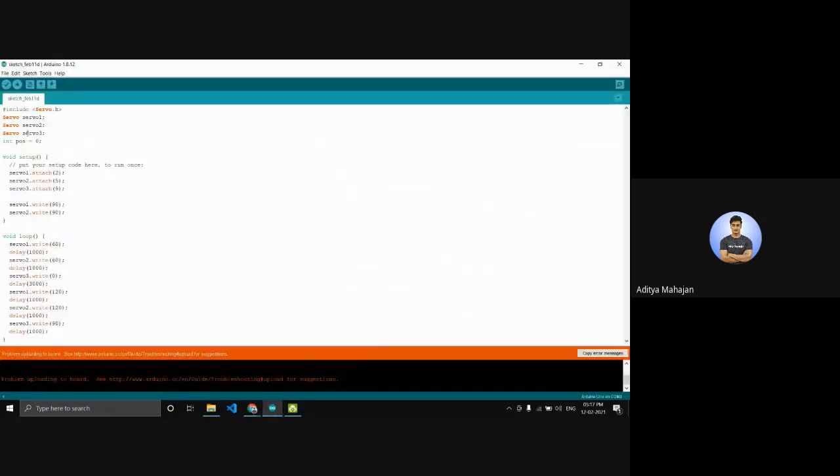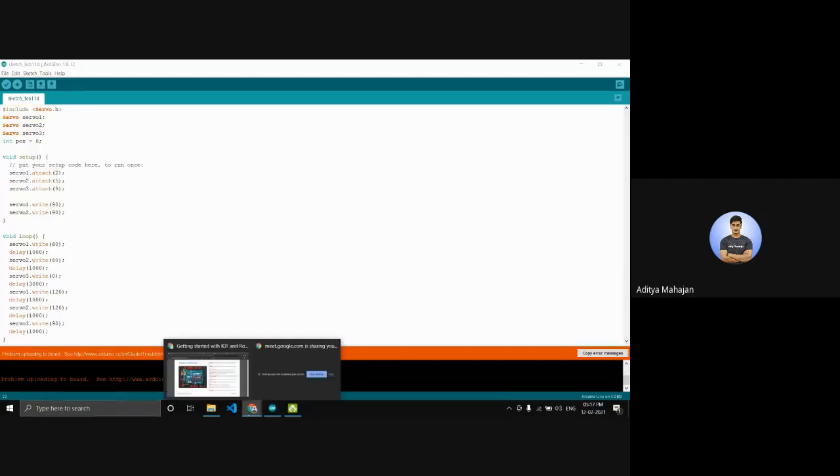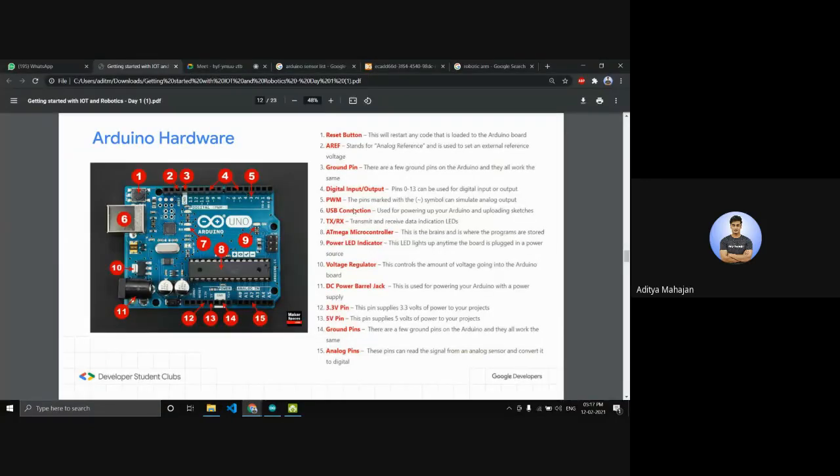This is the IDE, Integrated Development Environment, and we upload the code to Arduino using this USB cable. And TX RX stands for transmit and receive. Let's suppose you have a Bluetooth module for your Arduino. If you want to send data over the Bluetooth, you can use the TX and RX pins.